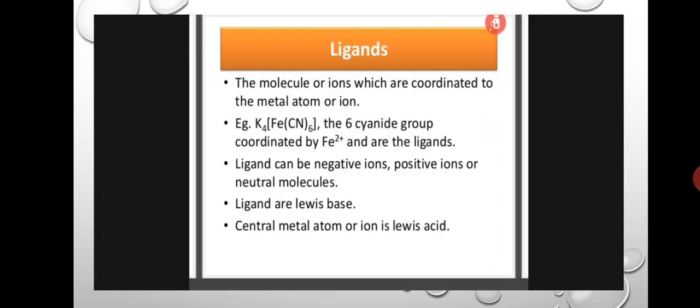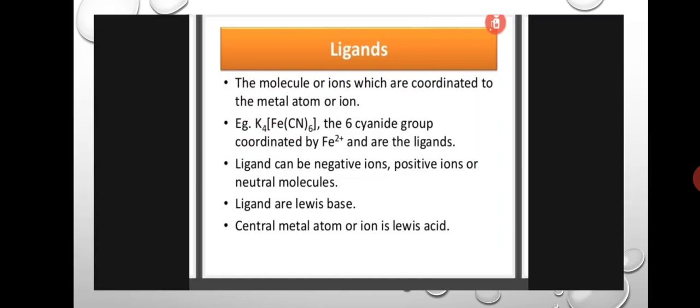Okay students, in the last class we started coordination compounds, what are coordination compounds, and one theory also we completed, that is Werner's theory. Okay, in continuation of that, introduction of coordination compounds. Coordination compounds are complex compounds, means what? The central metal atom bonded with a number of negative ions or neutral molecules is called a complex ion or coordination compound.